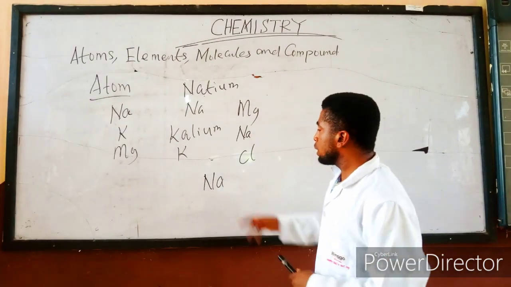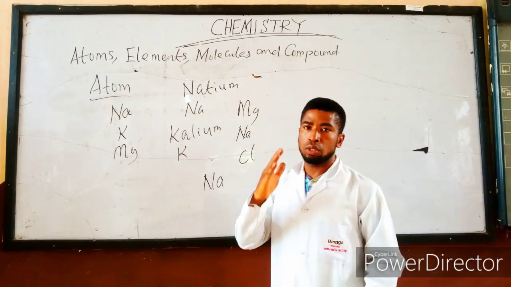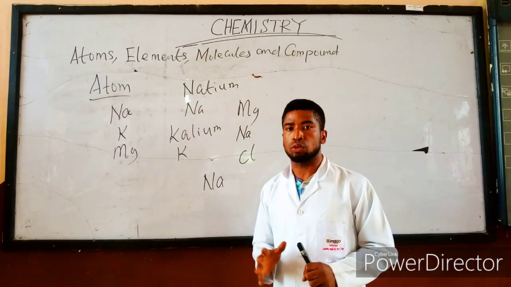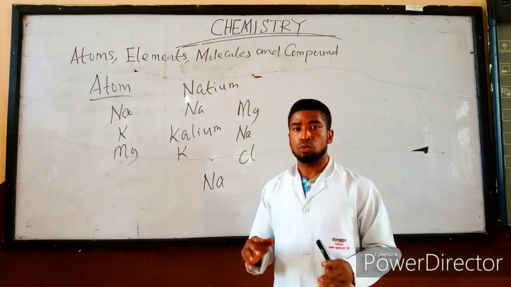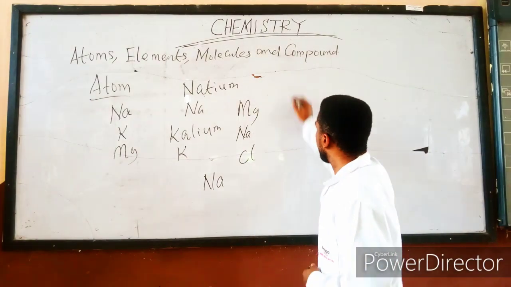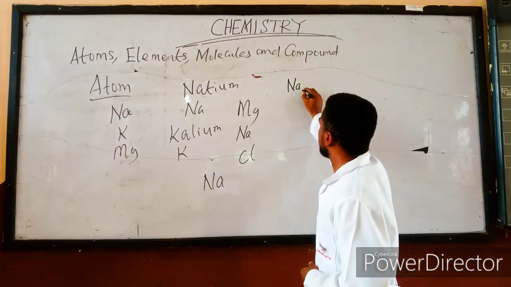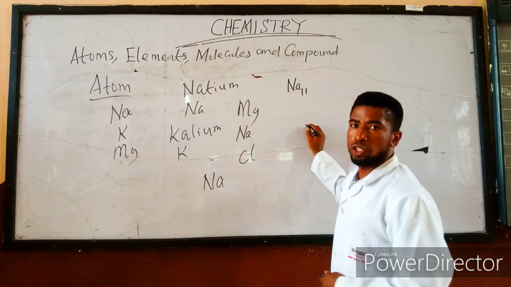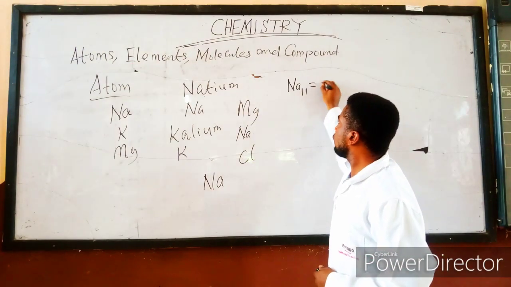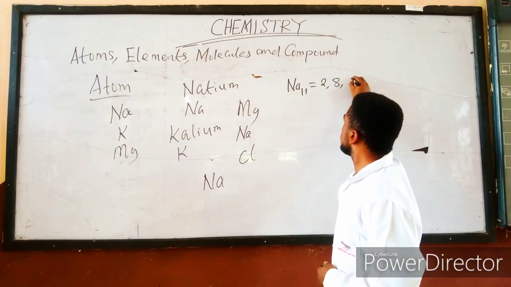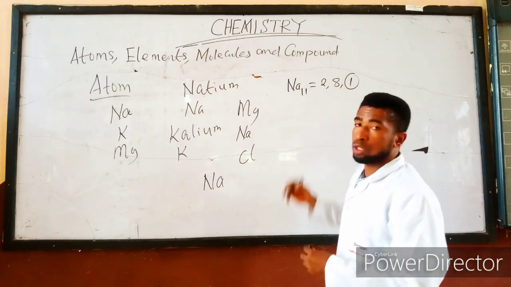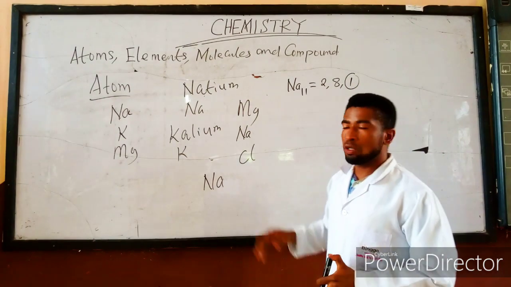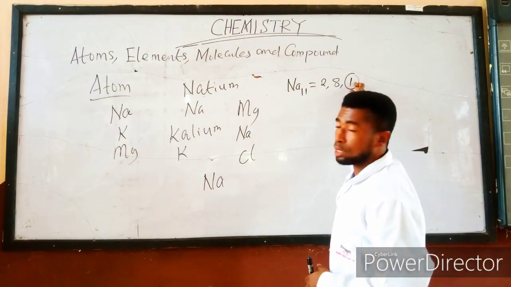If you break this 11 into what is called duplet and octet structure, please note that duplet means 2, octet means what? 8. Now we have sodium and the atomic number is 11. If you break this 11, we have 2, 8, 1. Therefore, the valency of sodium is what? 1. The valency of sodium is the outermost electron.